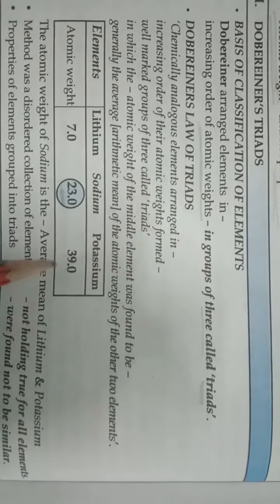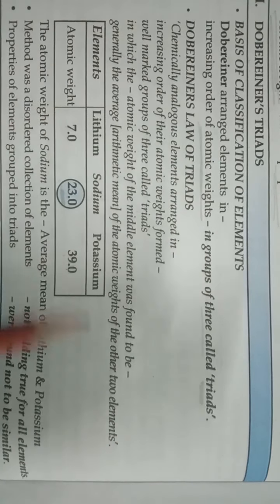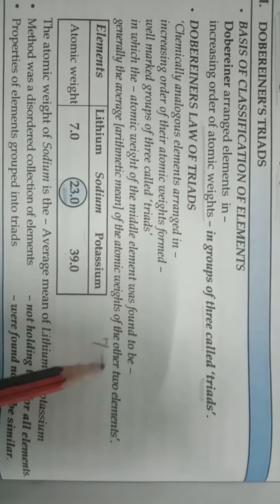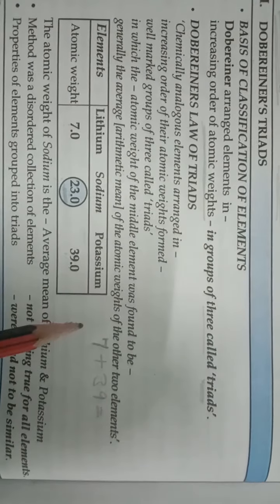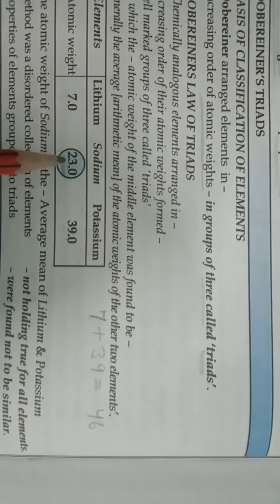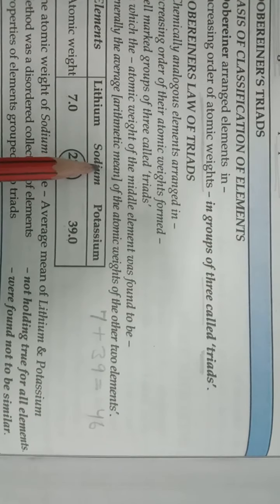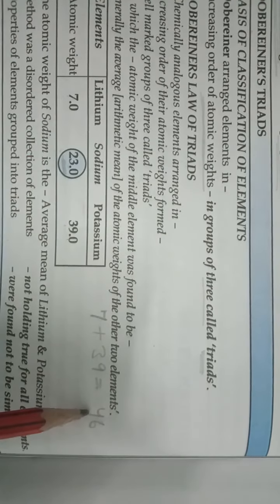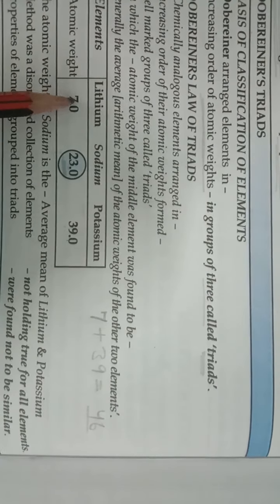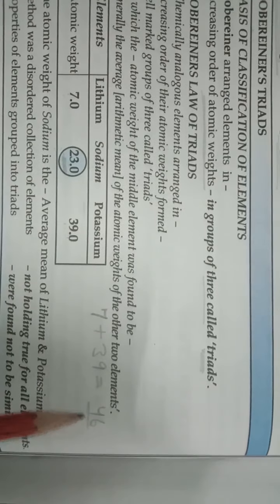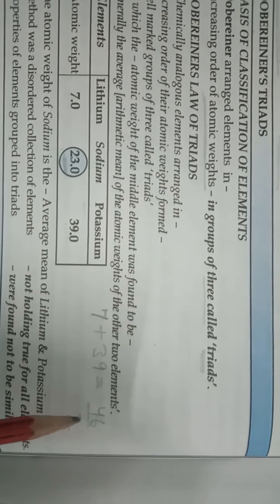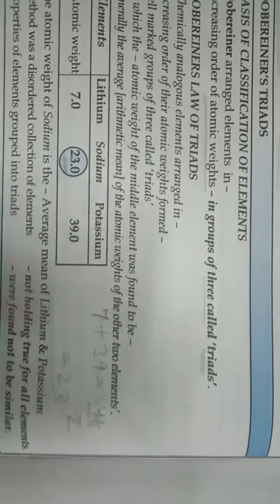Okay students, you can see here the 2 terminal elements are lithium and potassium, and sodium is the middle element. The atomic weight of lithium is 7 and of potassium is 39. So 7 plus 39 equals 46. The weight of the middle element will be the average of the total of the weights of the terminal elements. So the total is 46, and the average is 46 divided by 2, which equals 23.